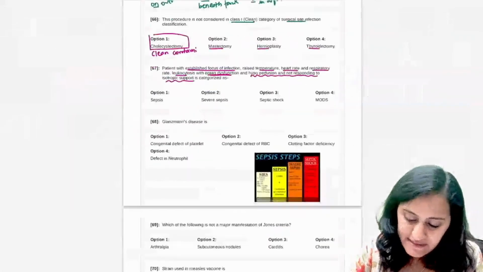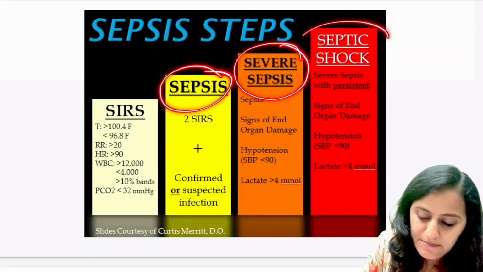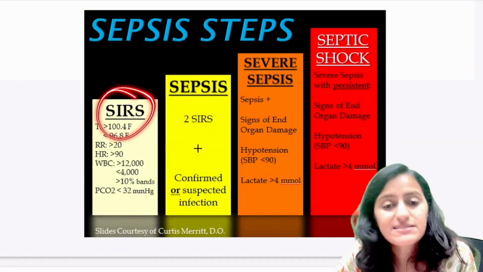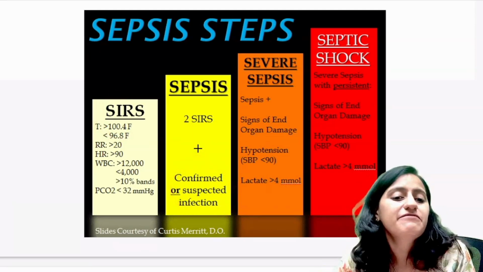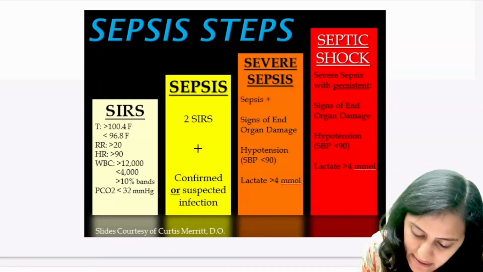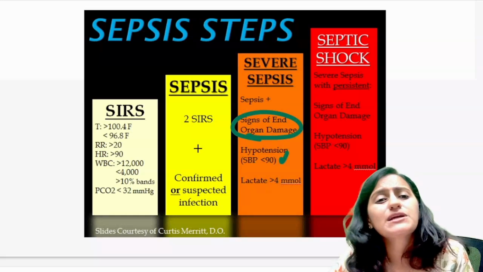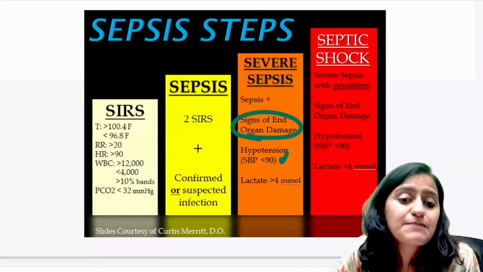So what is the difference between the three? Remember, there is sepsis, severe sepsis, and septic shock. Sepsis is when the SIRS criteria are satisfied along with a confirmed infection source. Severe sepsis means there is end organ damage occurring. There can be hypotension here as well. Only hypotension does not classify as septic shock.